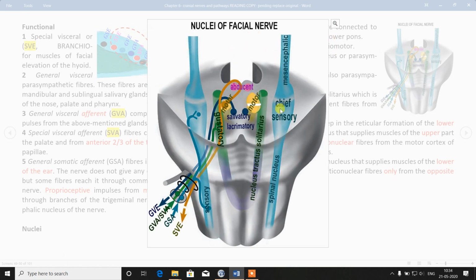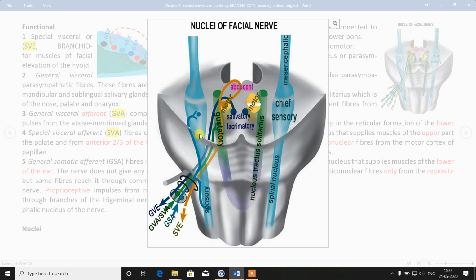Caudally, this is a transverse section of the pons. This border is your pontomedullary junction between pons and medulla. Your facial nerve emerges here. This round bundle represents the facial nerve.